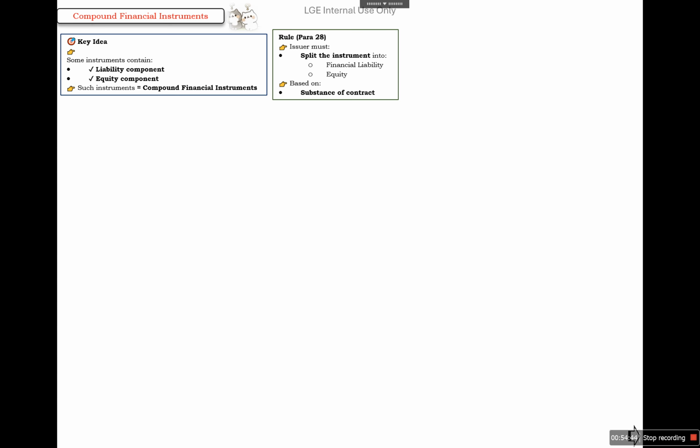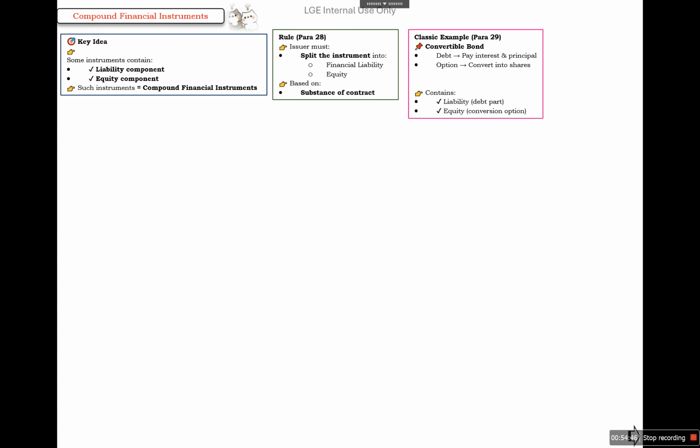For example, a convertible bond. It has the debt option also. We need to pay interest and principal, and there is an option to convert into shares. So the debt part is a liability and the conversion option is equity. So a convertible bond has two parameters, debt and equity.